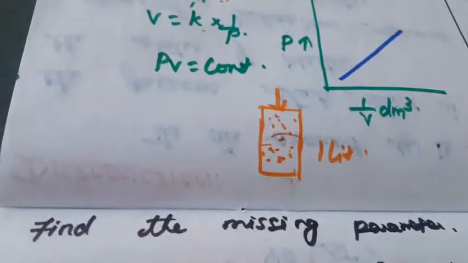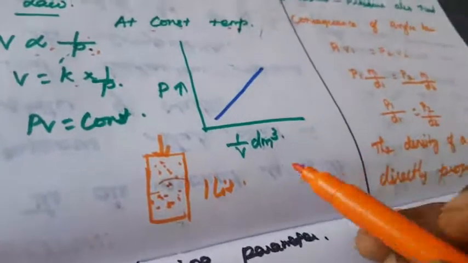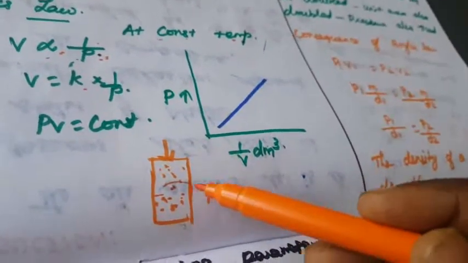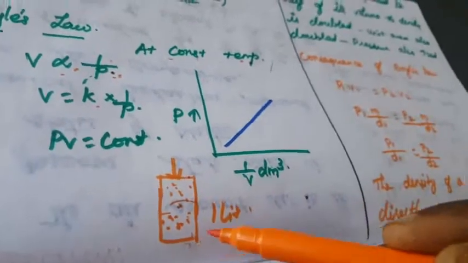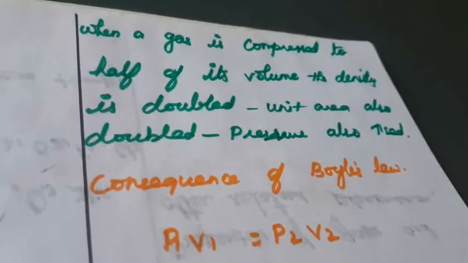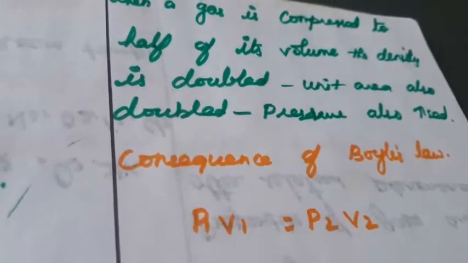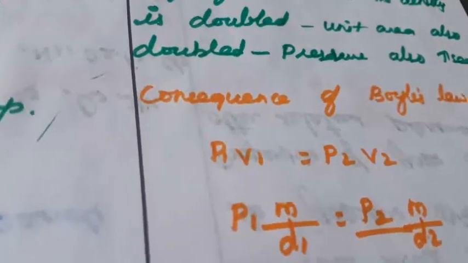Hence the pressure increases. So the condition is: when the pressure is increased, the volume is reduced. So we conclude that when a gas is compressed to half of its volume, the density is double, the collisions per unit area are also double, and the pressure is also increased.